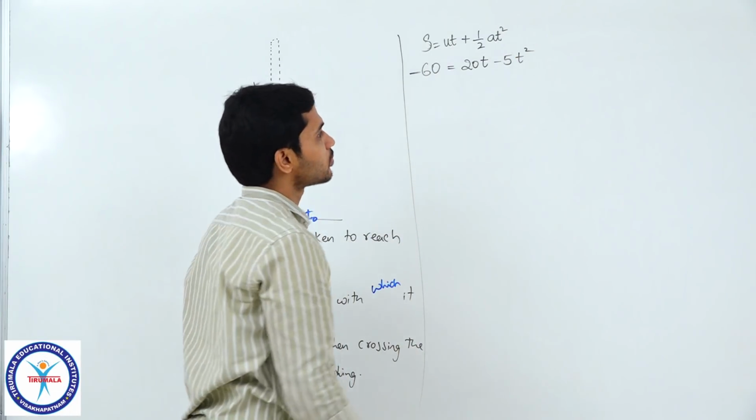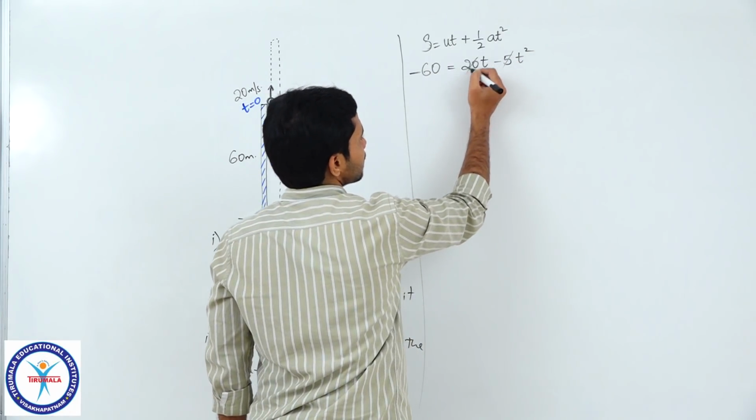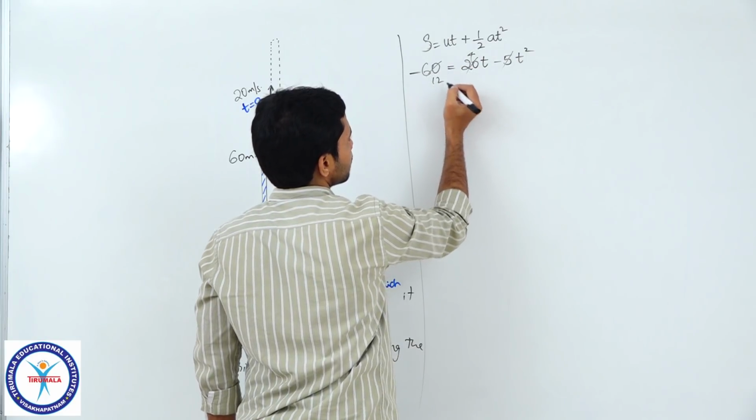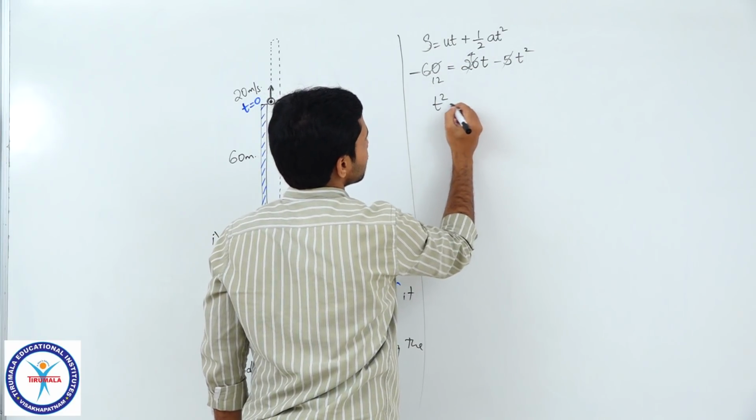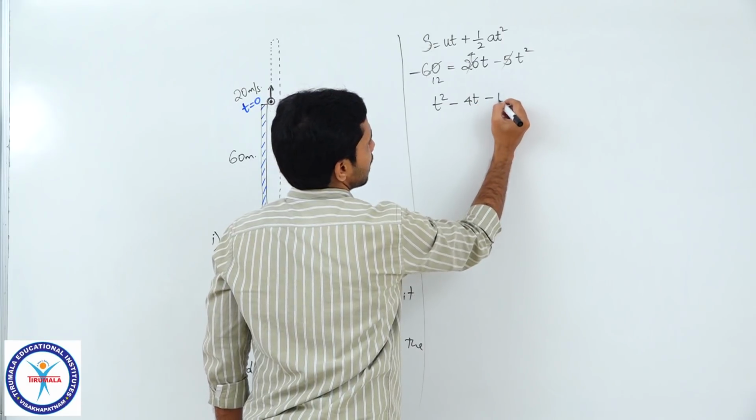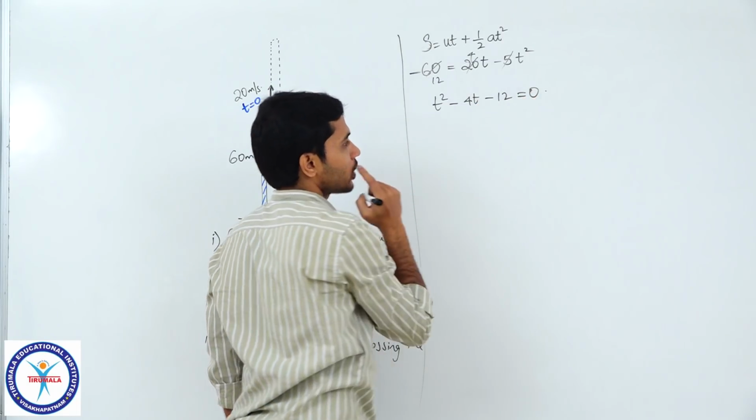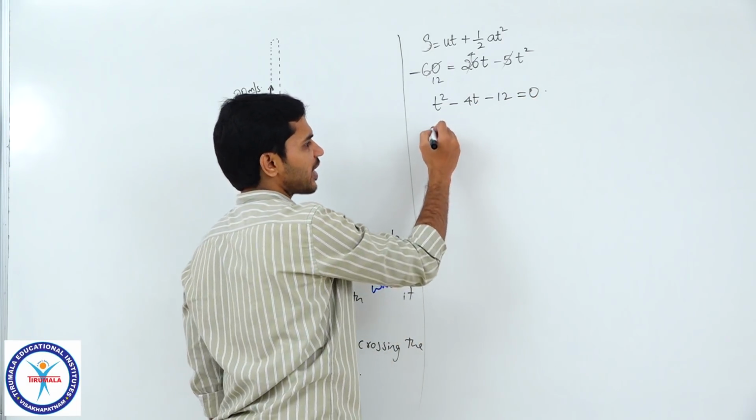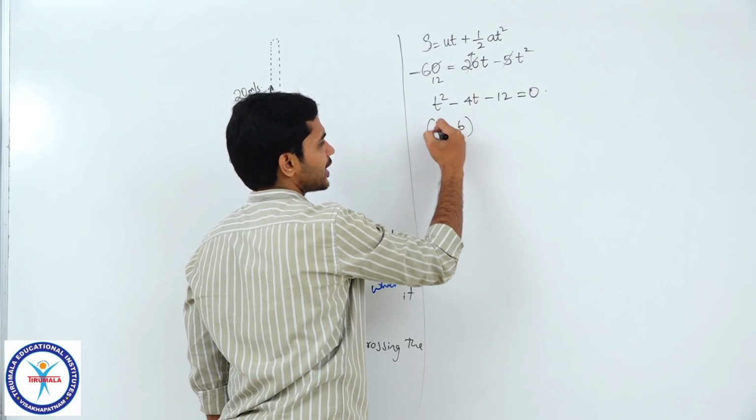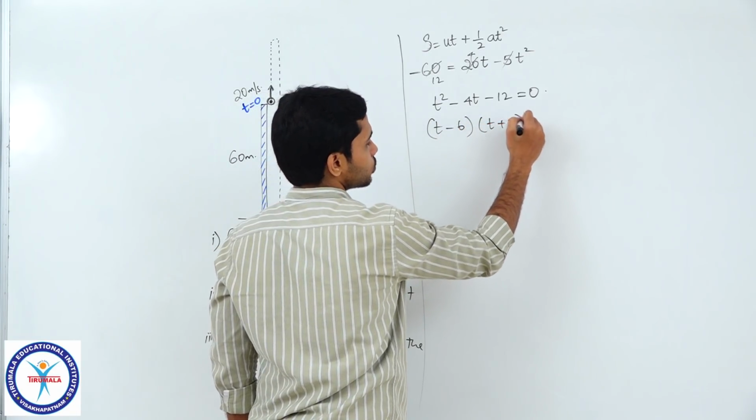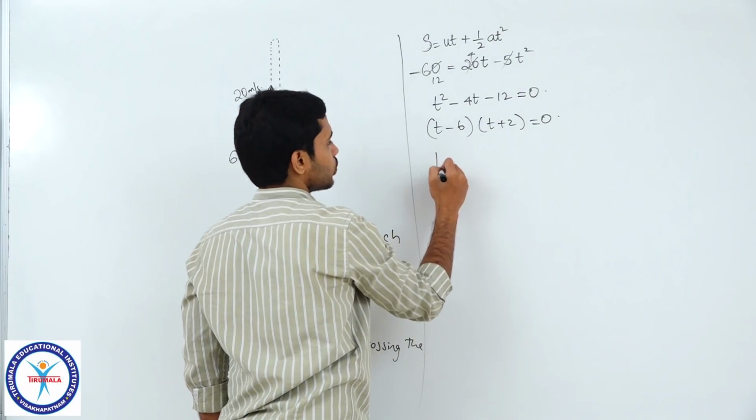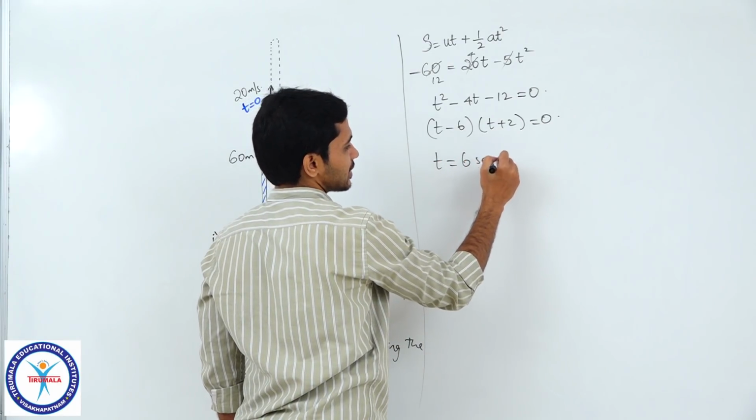That is it. Simplifying this, 5 ones are 5, 5 fours are 20, 5 12s are 60, you will get t square minus 4t minus 12 is equal to 0, and if you factorize, you get t minus 6 into t plus 2 is equal to 0, which means t is equal to 6 seconds.